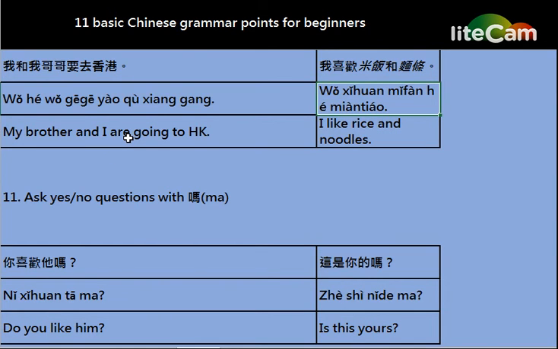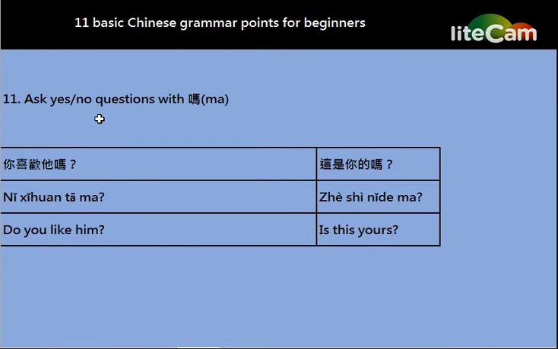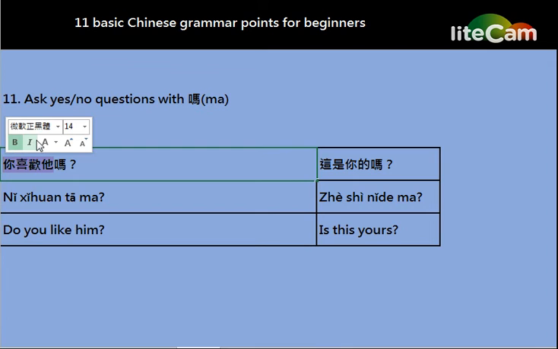And for the last grammar point, 11, yes-no questions. We ask yes-no questions with the particle 吗. These are also known as polar questions or binary questions. You can turn any statement into a yes-no question simply by putting 吗 at the end. The plain statement is 你喜欢他, it means you like him.